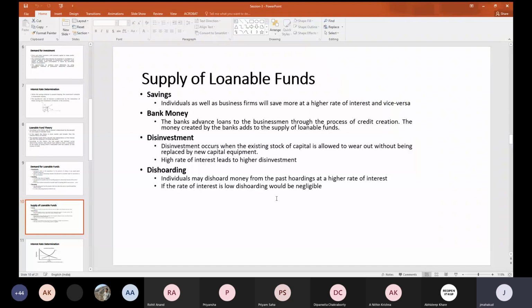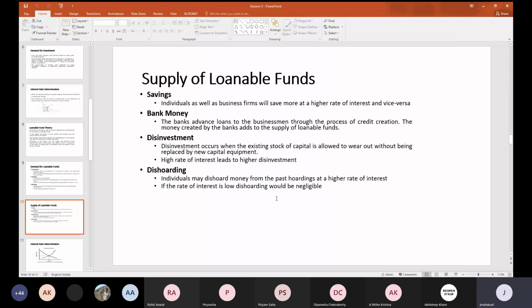Some banks, if you observe, have loans that are more than their savings. They borrow the money and give it as loans. That means all the savings may not necessarily be the only thing utilized. They can borrow the money and supply it for different other investment purposes. That is another factor affecting the supply side. So if the bank is able to do more credit creation, then the supply of loanable funds may increase.